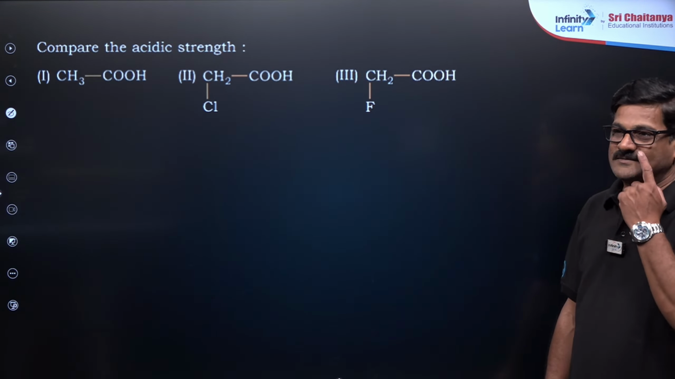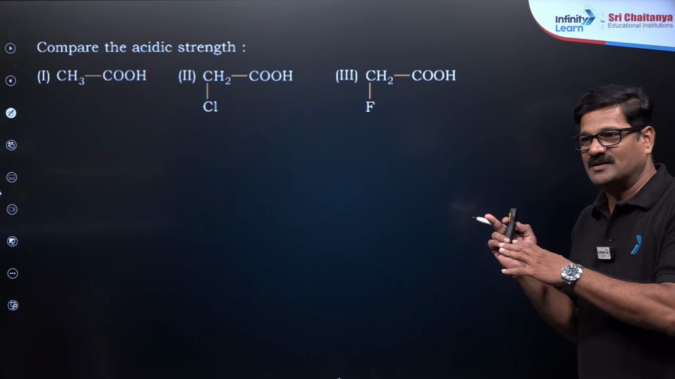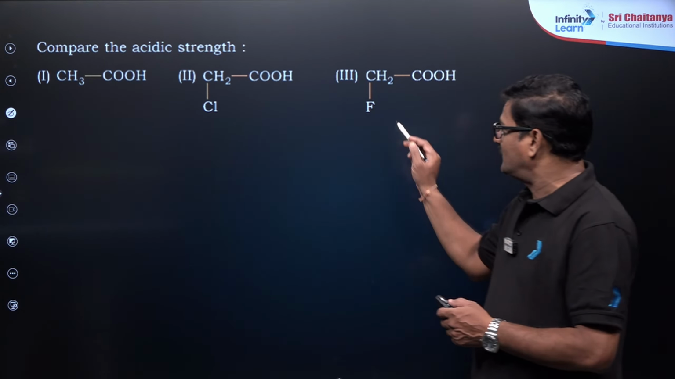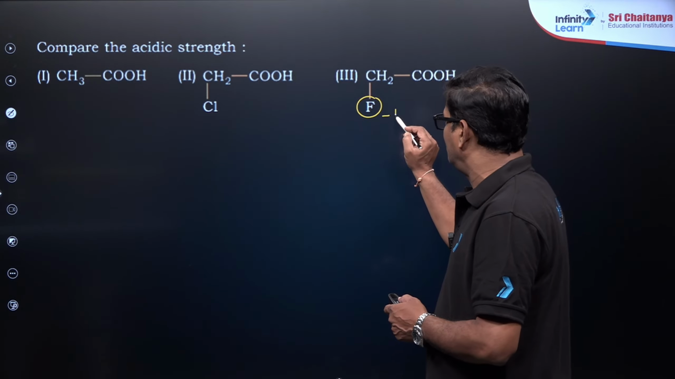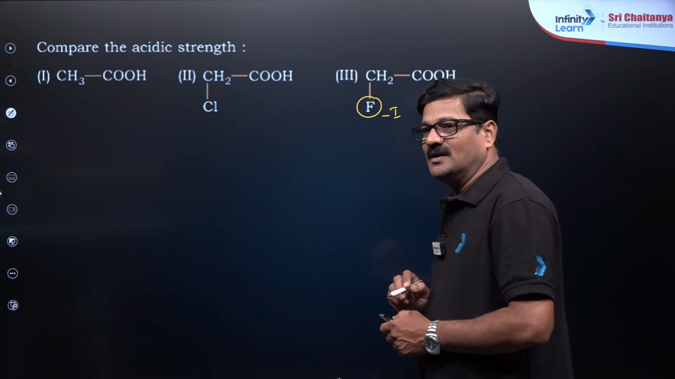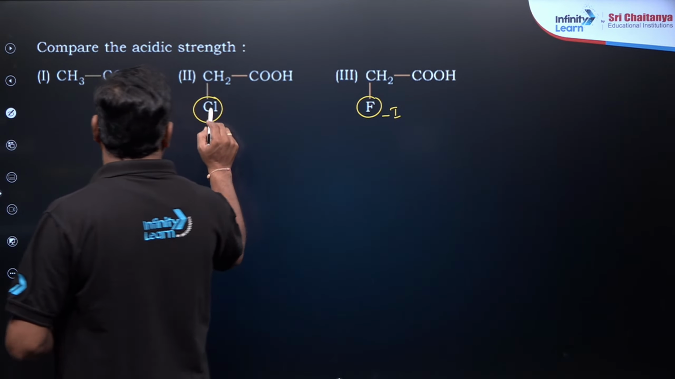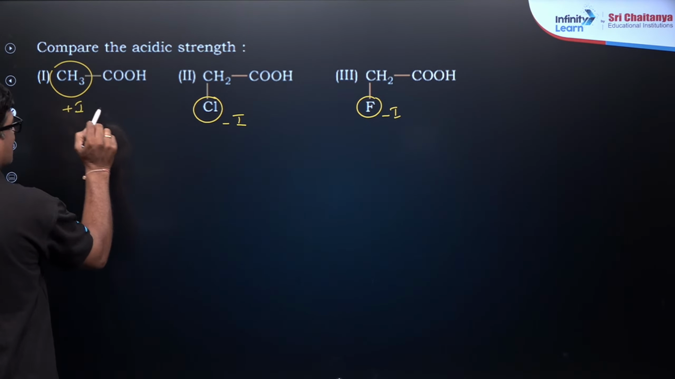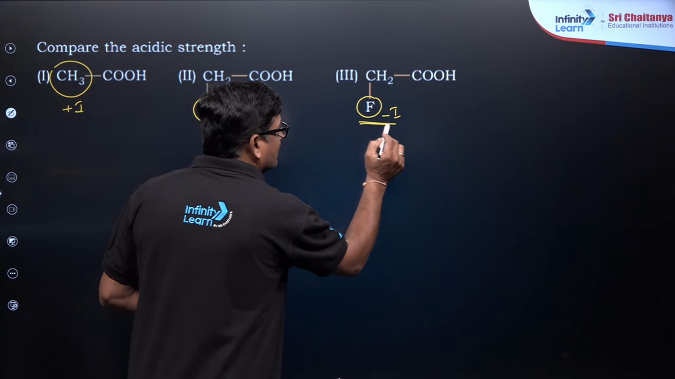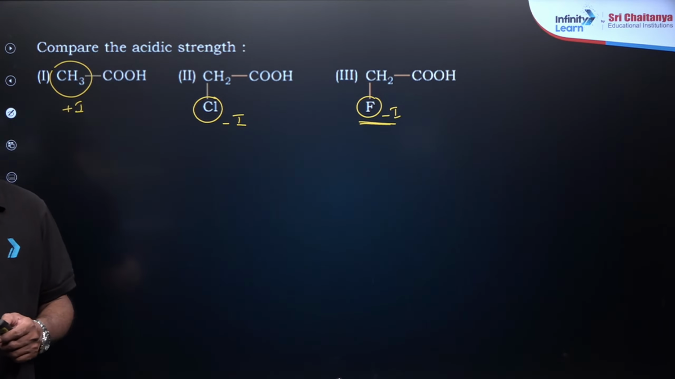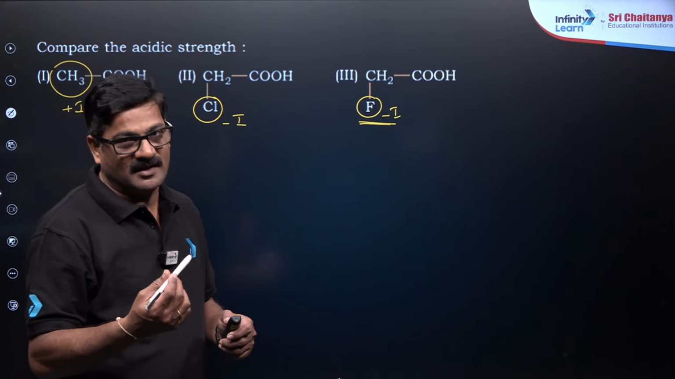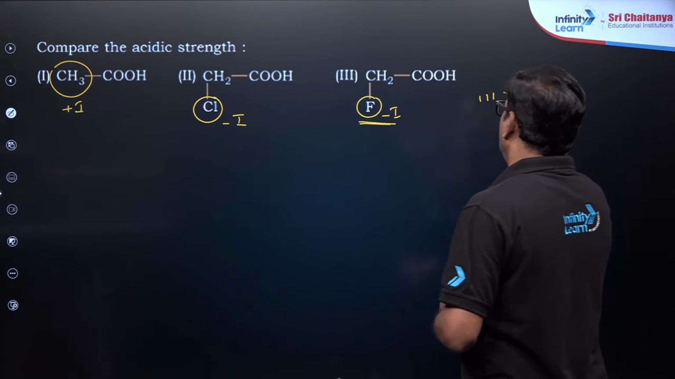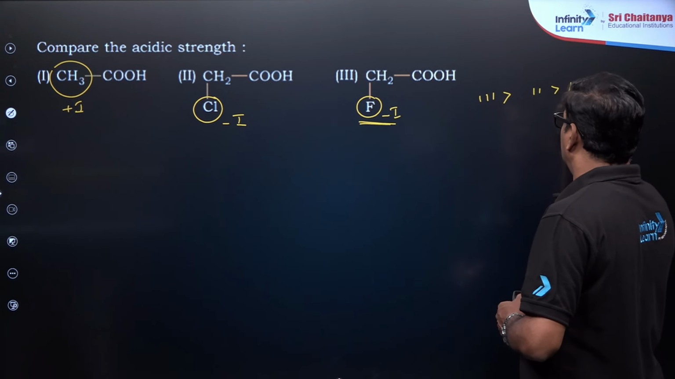One more question: compare the acidic strength. Who is going to give the answer? When you compare the acidic strength, here there is a negative inductive effect, this also has a negative inductive effect, and this has a positive inductive effect. The negative inductive effect of fluorine is greater because the electronegativity of fluorine is higher than that of carbon. The order of acidity is going to be 3 greater than 2 greater than 1.